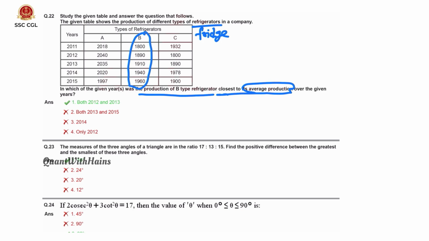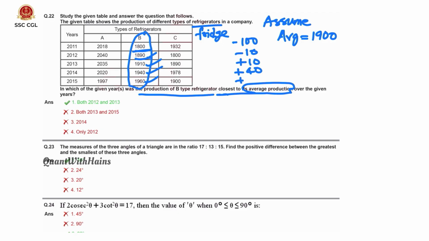Here B, we need to concentrate on this B column, that is this over the years. Here 1800, 1890, 1910, 1940, 1960. So let us assume average as 1900 to find out the average. Now let us see the deviation. Here 1800 means minus 100, 1890 is minus 10, 1910 means plus 10, 1940 means plus 40, 1960 means plus 60. Here if you observe, overall minus 10 plus 10 get cancelled, 60 plus 40 is 100, minus 100, that means average is 1900.